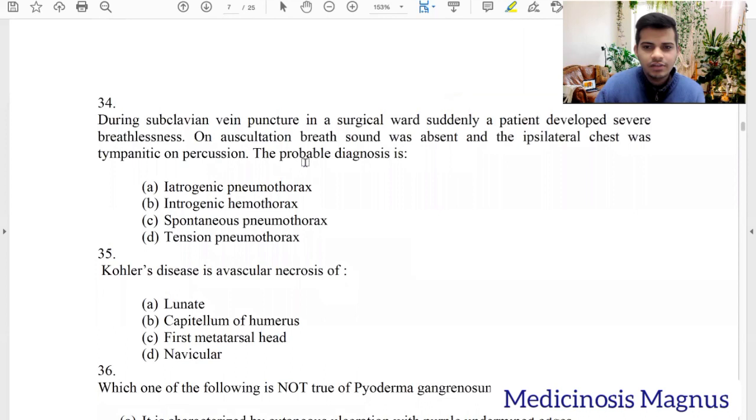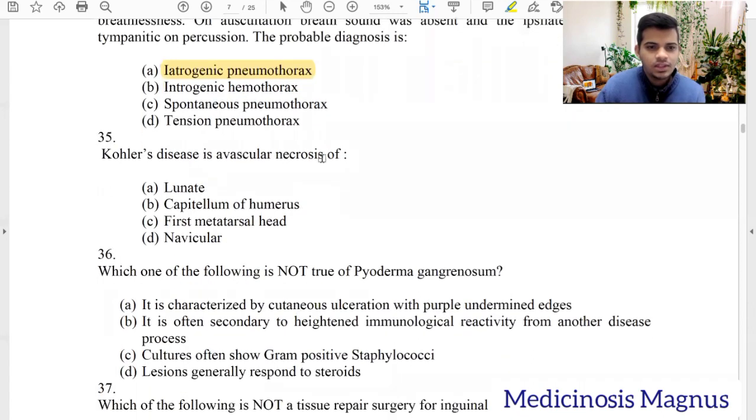Deep subclavian vein puncture in a surgical ward, suddenly patient develops severe breathlessness. On auscultation, breath sounds were absent and ipsilateral chest was tympanic on percussion. So that's probably a pneumothorax. And due to subclavian vein puncture, during this procedure we have punctured the lung, so that is iatrogenic pneumothorax. Kohler's disease, avascular necrosis of navicular.